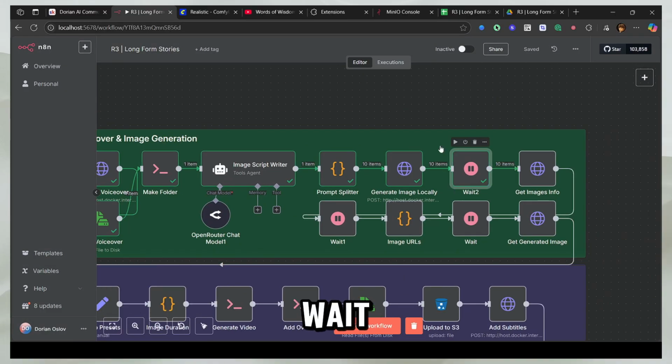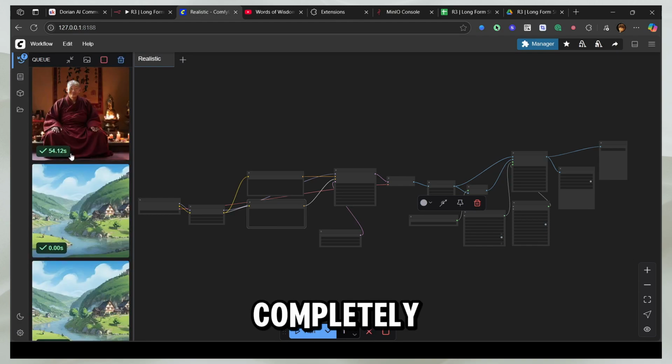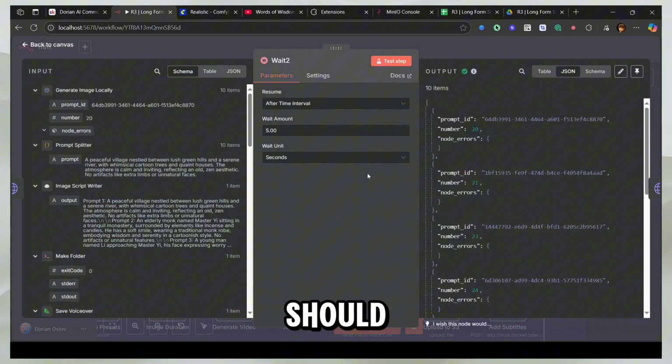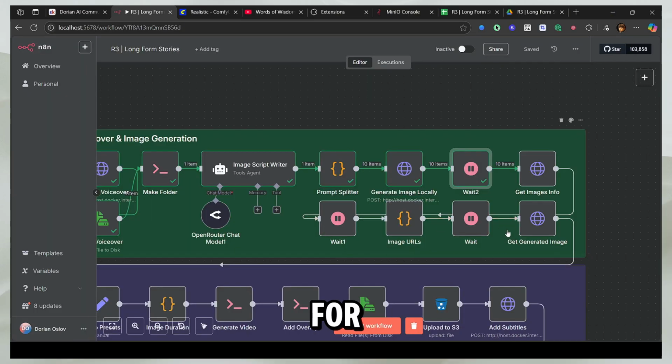So now I'm going to wait because I know the images have not generated completely. Half of them are done, half of them aren't. So that gives you the idea how you should set the wait time here. And similar goes for these wait times. Once this is ready, this is not going to cause an issue, but I just added a failsafe here just in case anything fails.